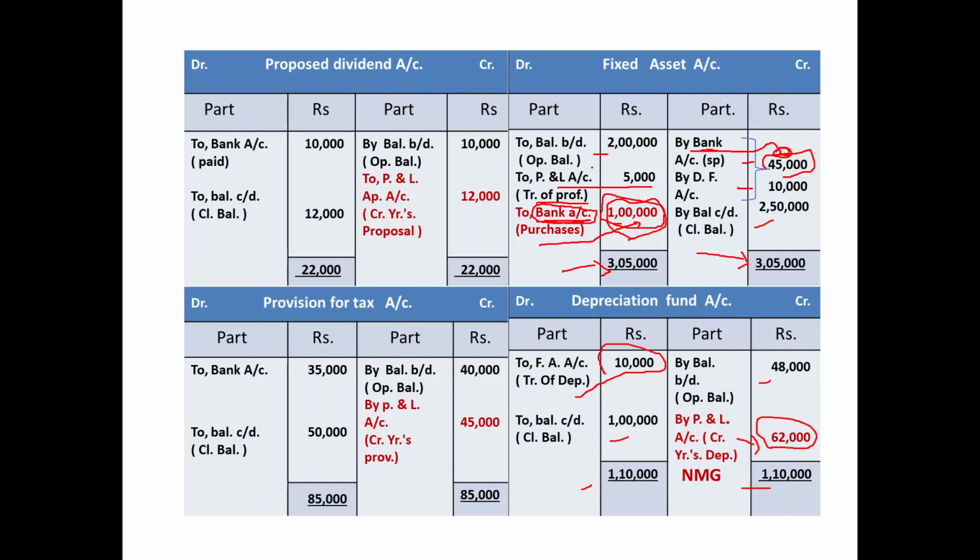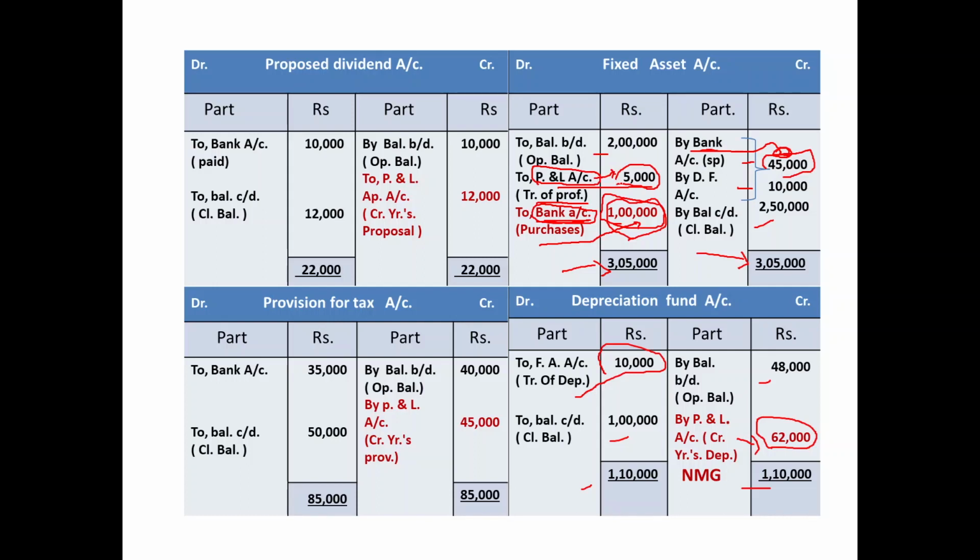In the same fixed assets account, profit has been transferred to profit and loss account. This profit has been received in cash, but by nature it is a non-operating income. You know the two tests. Does it look like a cash transaction? Does it look like an operating transaction? Yes, it is a cash transaction, but second test, does it look like an operating transaction? No, it is not an operating transaction.